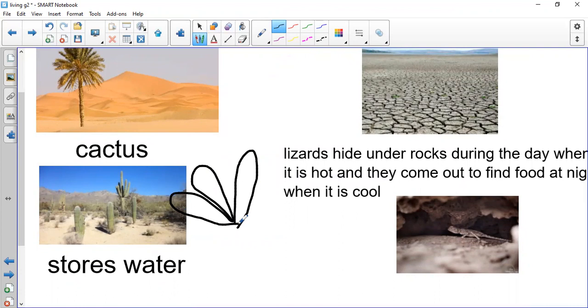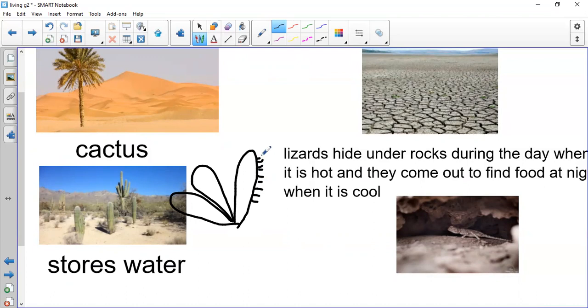One more time, we are talking about the first place that we have for today. It's the desert. The desert is dry. It gets little rain. What do we have in the desert? We have the cactus. As you can see, this is the stem of the cactus. It's not leaves, it's the stem. And the cactus has spines here to protect itself from enemies.